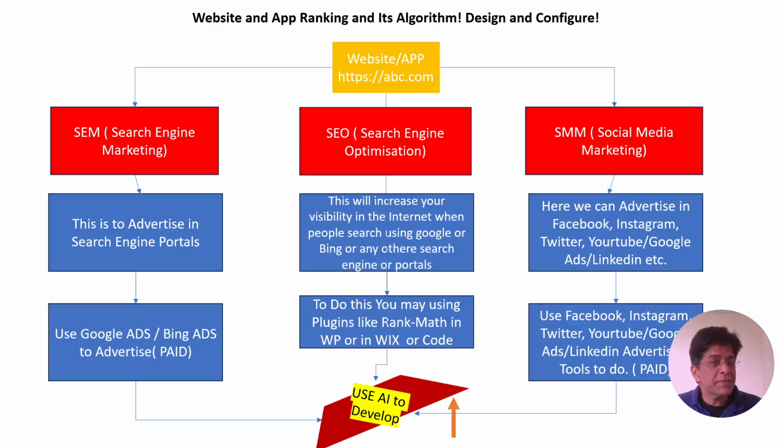In the same way, we can develop the designs, we can develop the advertisement and promotion, and make the automation in SEM. In the same way, we can use AI in developing the advertisement, in developing the images, videos, content, and use different tools to automate our advertisement using AI in SMM, social media marketing. So, utilization of AI is maximum in this section.